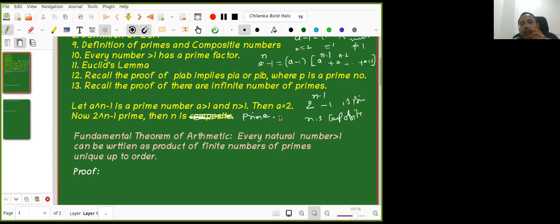I think I made a mistake somewhere. I thought it is 2 raised to n minus 1, but it's not. Fine, I made a mistake there. But even then, your statement is very good. It is useful to understand the difference between the main statement and the converse. That is better to discuss, so you brought it up, which is a good thing. What I want to say is: if 2 power n minus 1 is a prime, n has to be prime, but the converse is not true. That is useful.